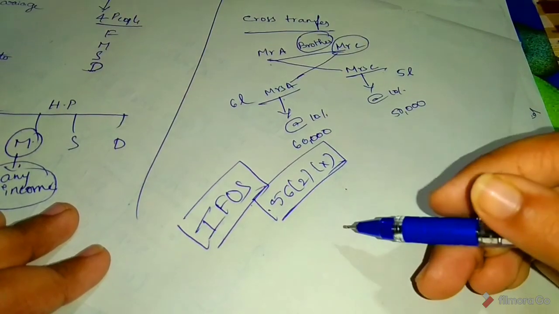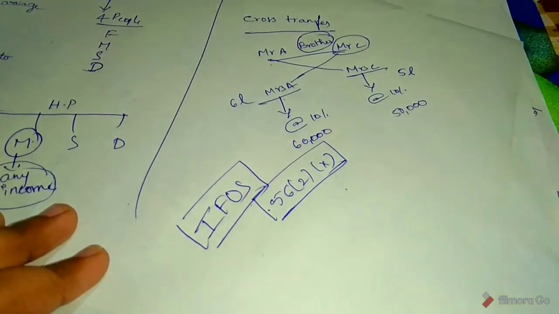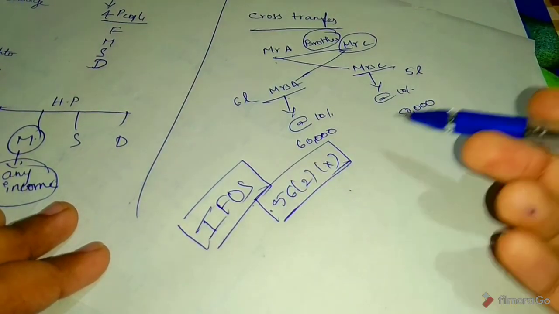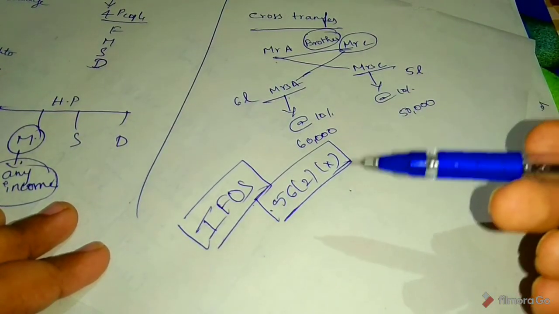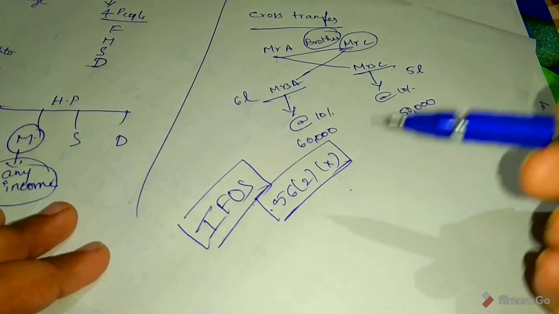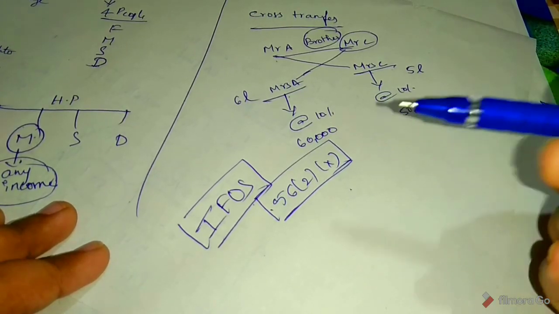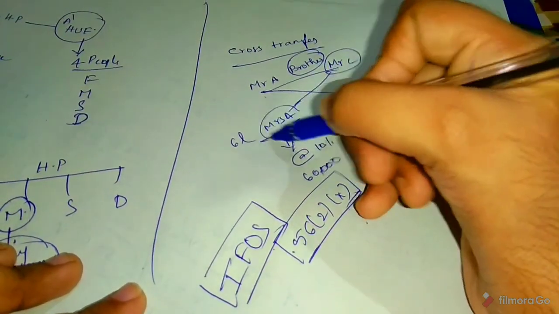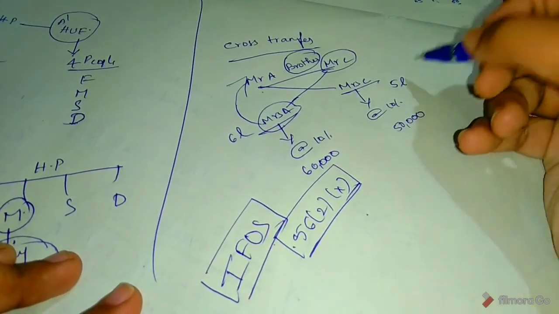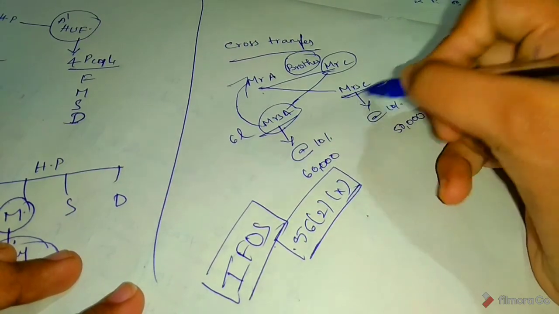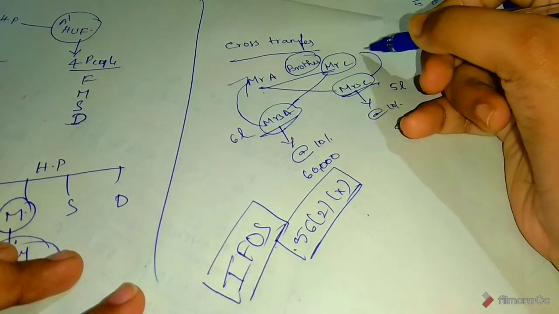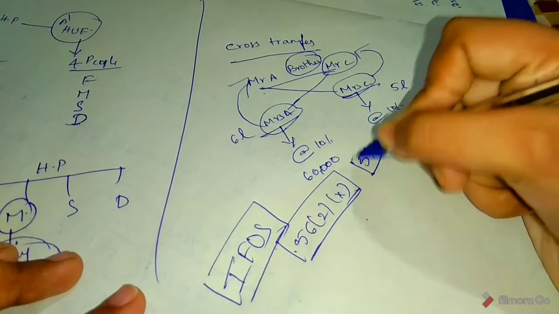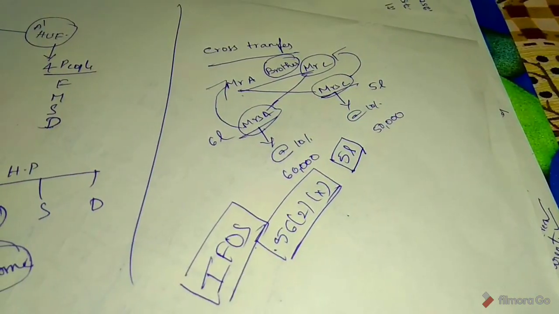But the interest income earned on cross transfers, to the extent of 5 lakhs, will be clubbed in the hands of Mr. A and Mr. C respectively. See here, Mrs. A's income is clubbed in the hands of Mr. A, and here Mrs. C's income is clubbed in the hands of Mr. C, but up to the extent of 5 lakhs only. Okay?